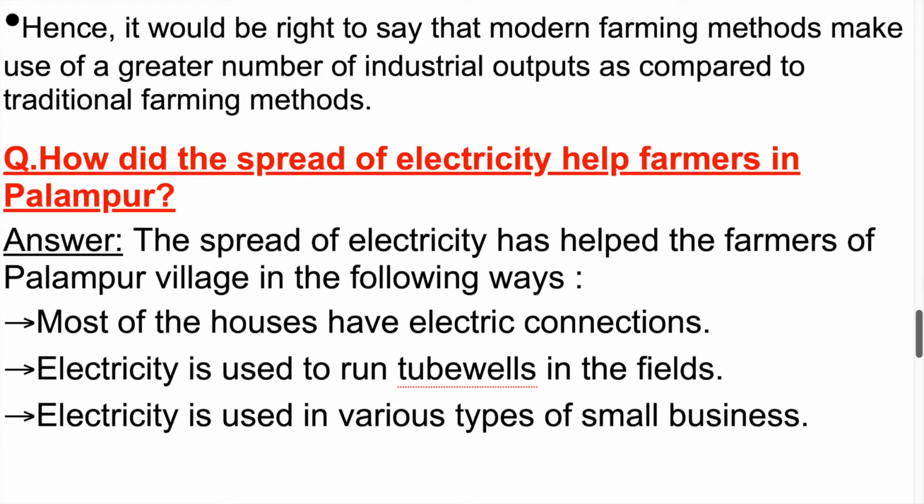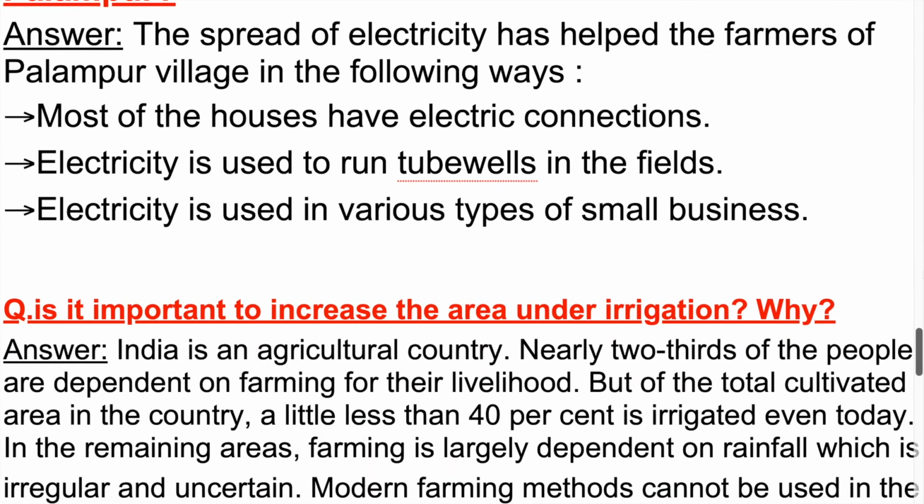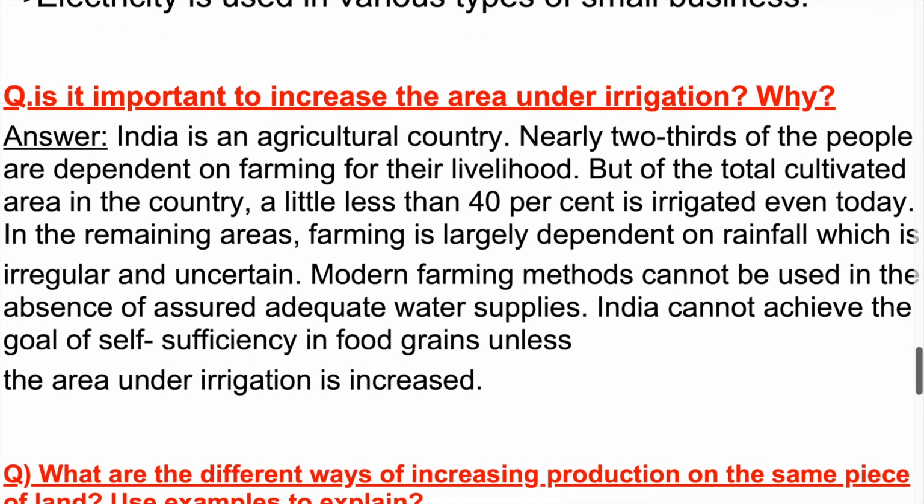Question. Is it important to increase the area under irrigation? Why? Answer. India is an agricultural country. Nearly 2/3 of the people are dependent on farming for their livelihood. But of the total cultivated area in the country, a little less than 40% is irrigated even today. In the remaining areas, farming is largely dependent on rainfall, which is irregular and uncertain. Modern farming methods cannot be used in the absence of assured adequate water supplies. India cannot achieve the goal of self-sufficiency in food grains unless the area under irrigation is increased.